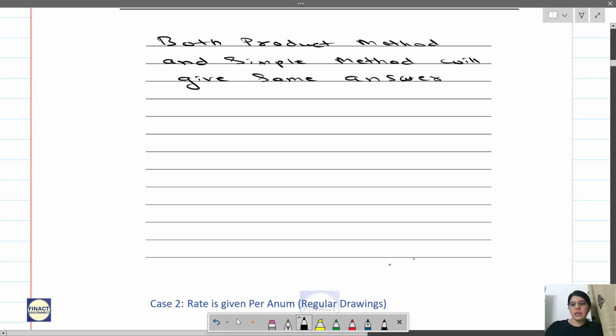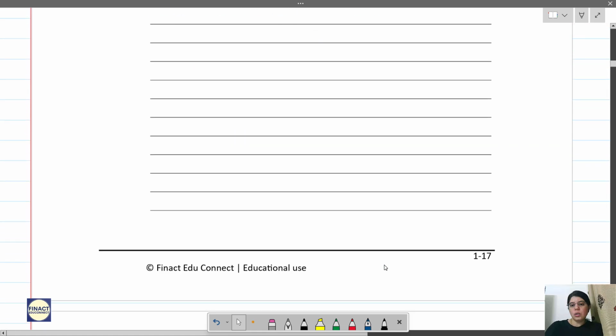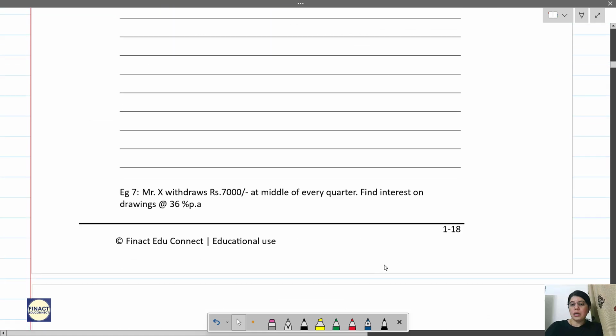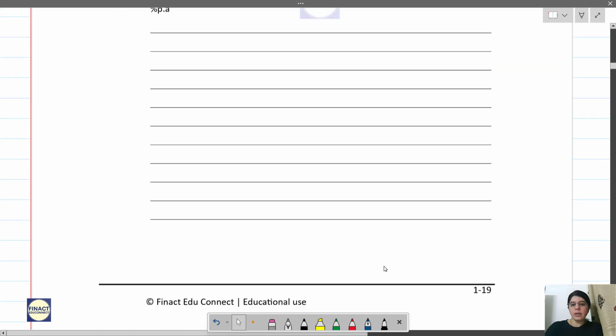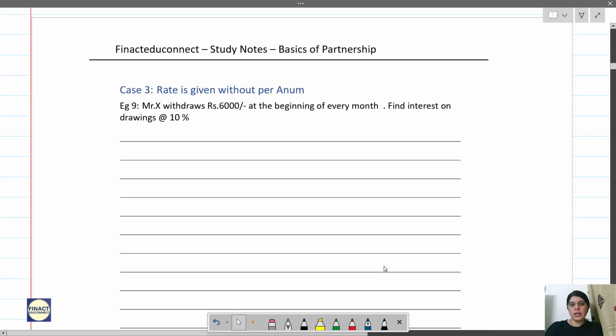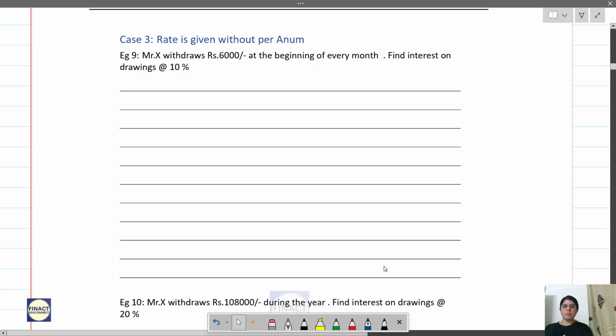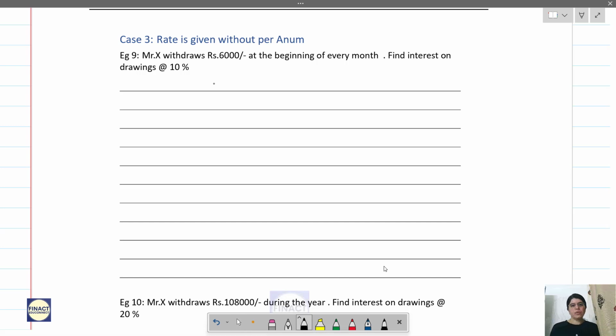Okay. Now let us go to the case when the rate is not per annum. We will just solve that. The rate is given without per annum. Now here, what did I tell you? You just have to multiply the flat rate. Now here you can see there is no per annum over here.